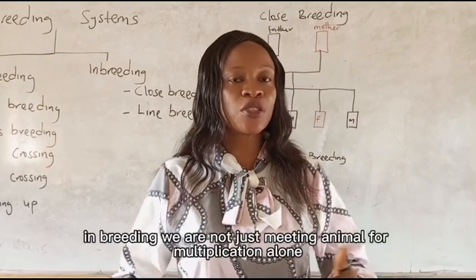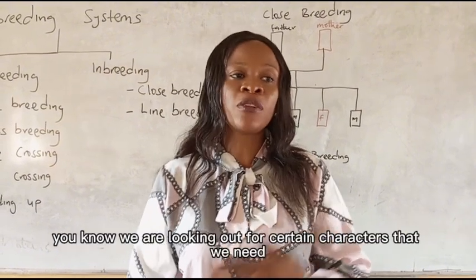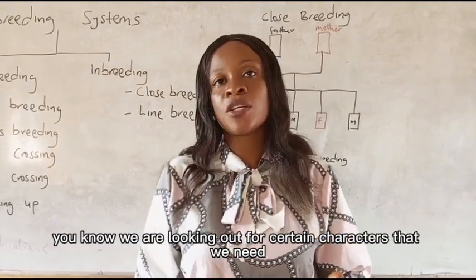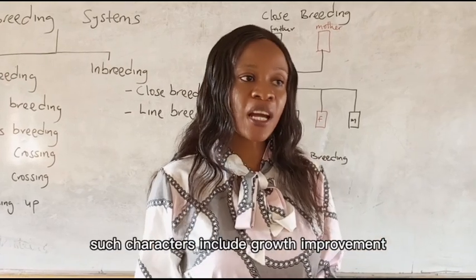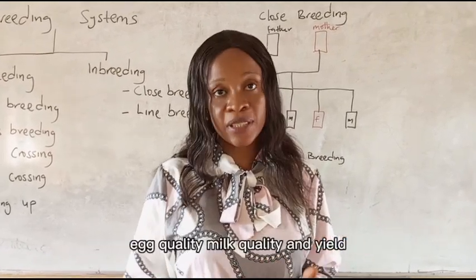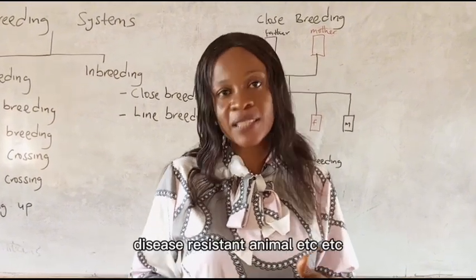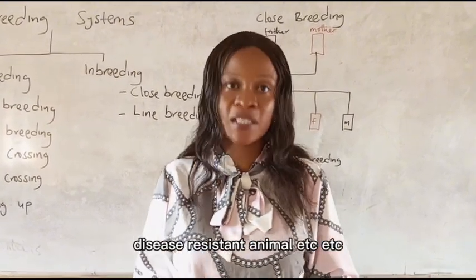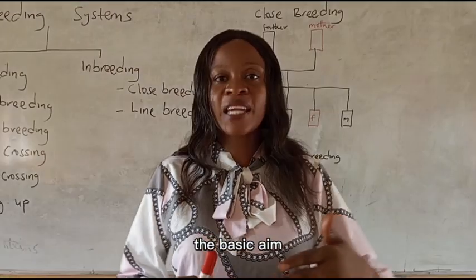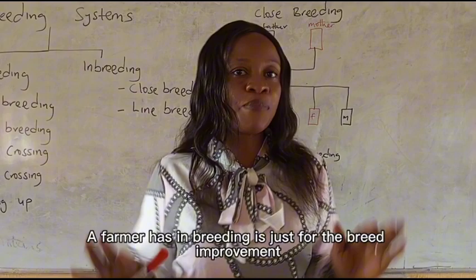In breeding, we are not just mating animals for multiplication alone. We are looking out for certain characters that we need. Such characters include growth improvement, egg quality, milk quality and yield, disease resistant animals, etc. The basic aim a farmer has in breeding is just for breed improvement.